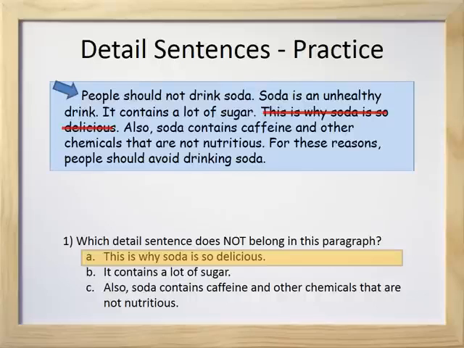Sentence A, this is why soda is so delicious, does not give a reason that people shouldn't drink soda. In fact, this sentence gives a reason that people should or might want to drink soda. Sentences B and C both do give reasons that people shouldn't drink soda, so those sentences belong in the paragraph. A does not belong.